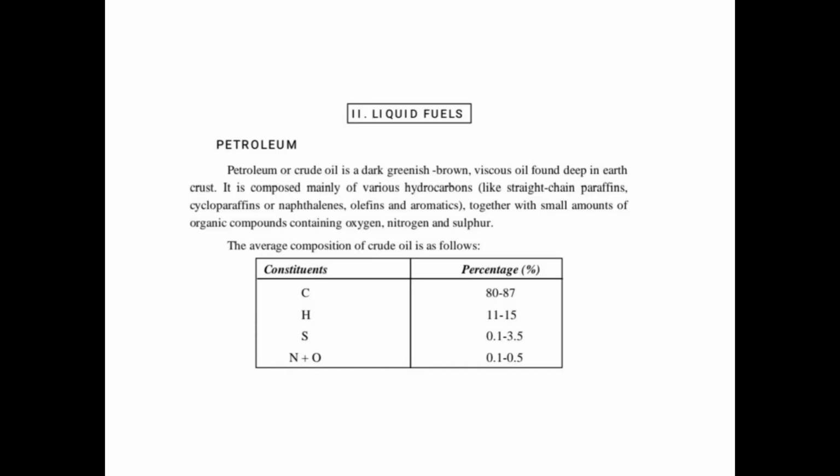The second one is liquid fuel. Liquid fuel, for example petroleum. The petroleum or crude oil is a dark greenish brown viscous oil found deep in the earth's crust. It is composed mainly of various hydrocarbons together with small amounts of organic compounds containing oxygen, nitrogen and sulfur. Here is the percentage of carbon, hydrogen, sulfur, nitrogen plus oxygen.